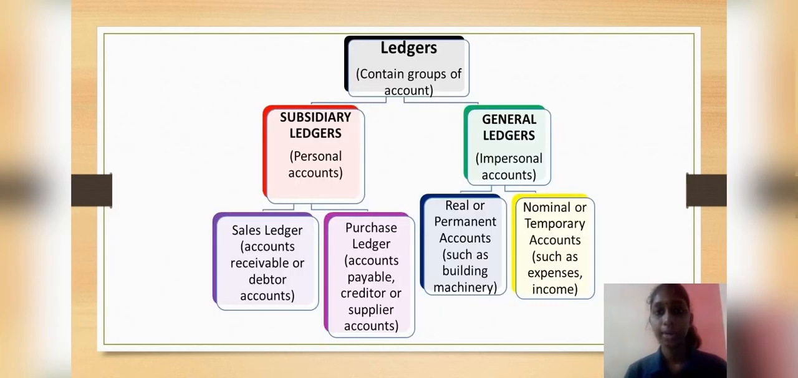Okay, let's have a look at these slides. Here is the difference between subsidiary ledgers and general ledgers. Subsidiary ledgers are divided into sales ledgers and purchase ledgers, while general ledgers are divided into real or permanent accounts and nominal or temporary accounts. We will look in more detail in the upcoming slides.